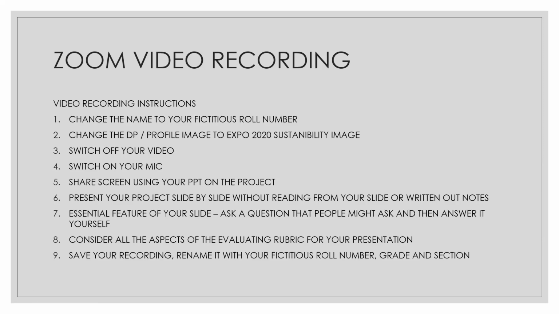Why? Because when peer evaluation is being done, your classmates may give you very favorable points. We don't want that to happen. So you need to change the profile name in your Zoom recording first, and change it to the given roll number. Then change the DP. What is DP? The picture or logo that you assign. I have a coaching mentor with a cap and my name, that coaching mentor written over there. That is my DP.